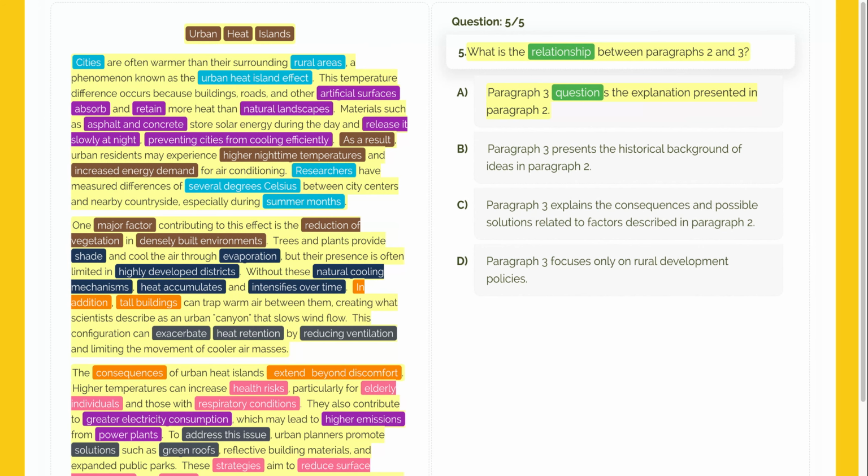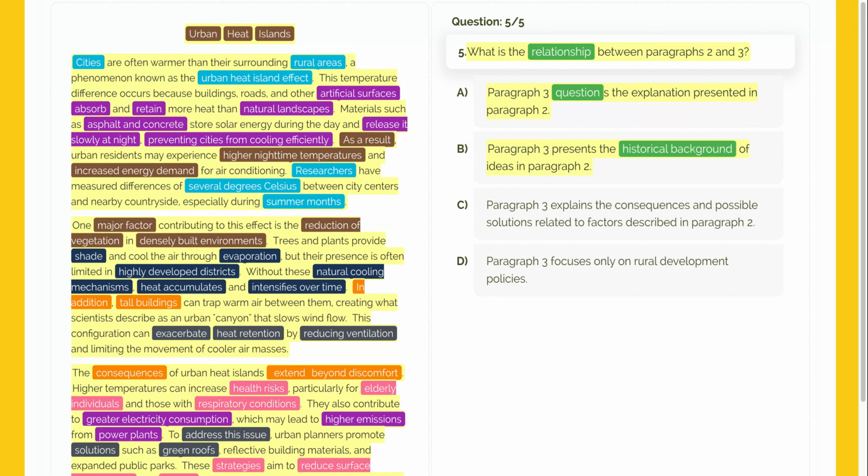Let's move on to option B. Paragraph 3 presents the historical background of ideas in paragraph 2. A historical background would involve dates, past events, or how the heat island effect was first discovered. Paragraph 3 is about the present and future, focusing on health risks and solutions like green roofs. It isn't about history, so this choice is incorrect.